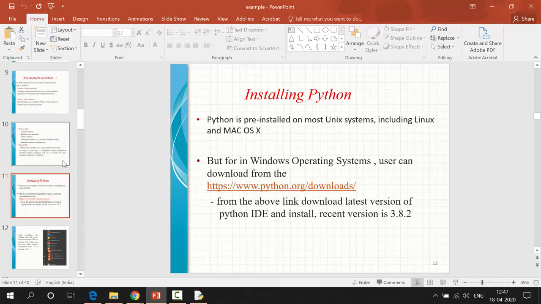Earlier Python had two versions, Python 2 and Python 3. Python officially announced that Python 2 is no more from 2020. Everyone who developed projects in Python 2.7 is migrating to Python 3, as Python is not supporting Python 2 from 2020 onwards.